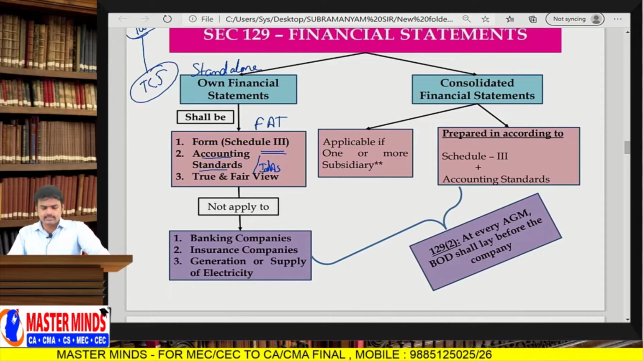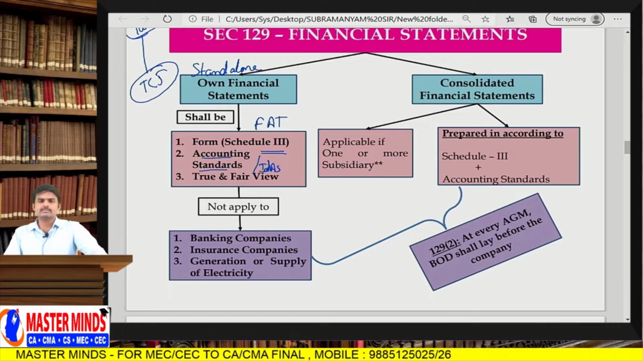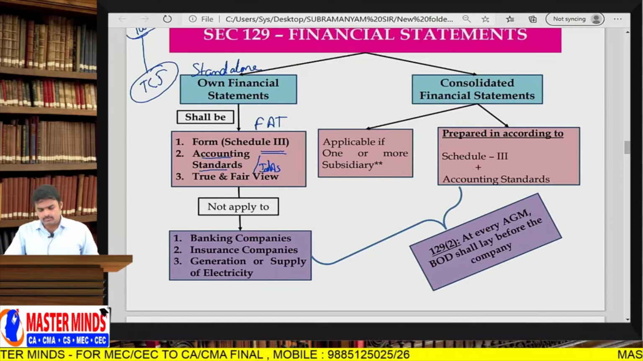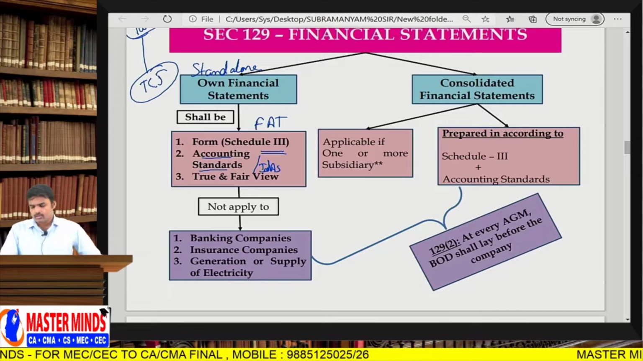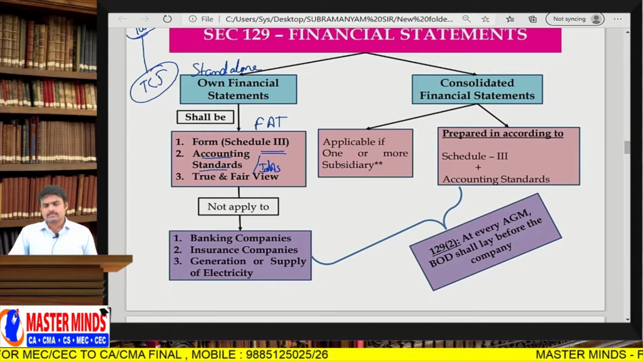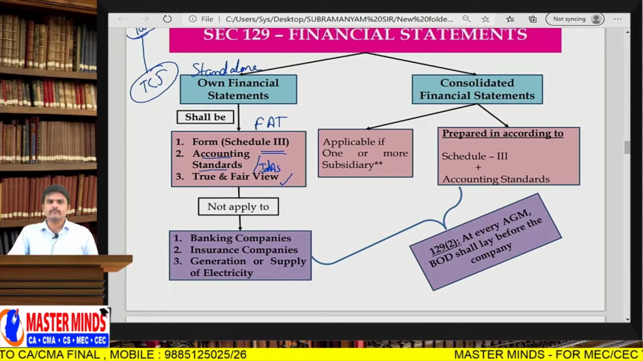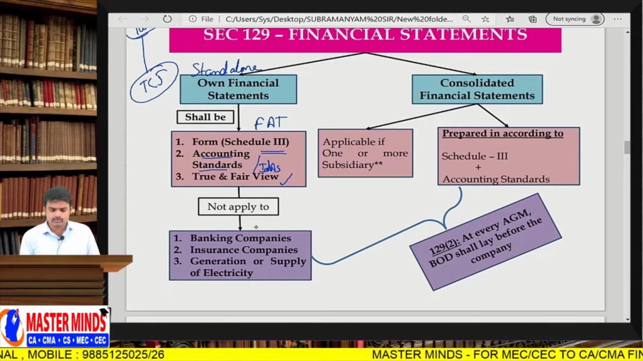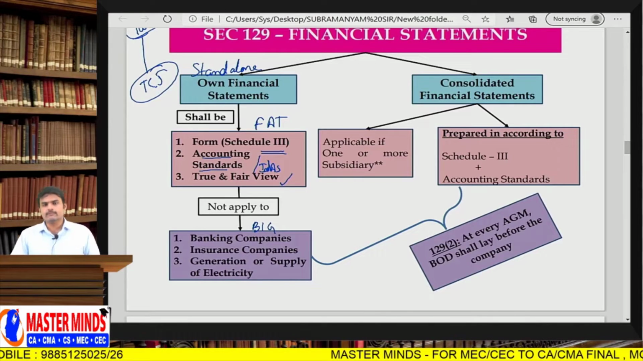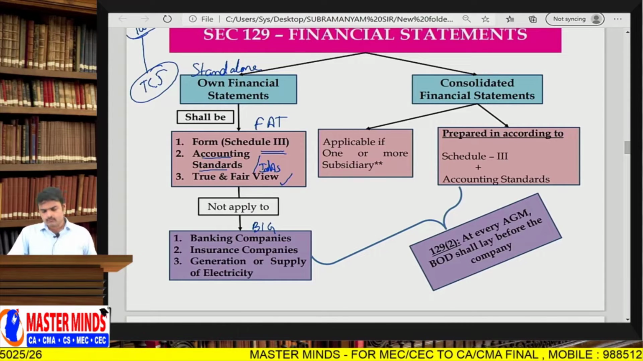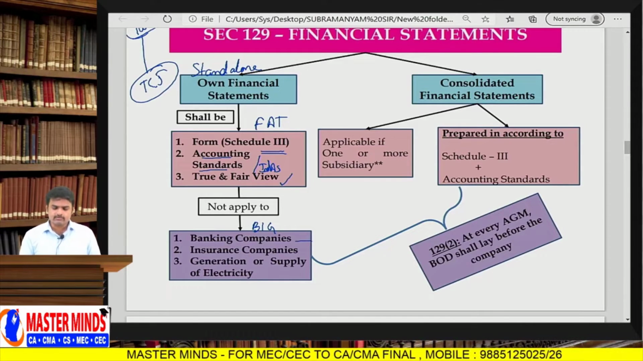So far ICAI has prescribed the Indian Accounting Standards, IND-AS. For the companies which are required to prepare financial statements as per IND-AS, they should follow IND-AS. Finally, those financial statements should express a true and fair view. Of course, these FAT rules are not applicable to three companies. What are those companies? BIG companies. B for banking companies, I for insurance companies, G for generation or supply of electricity.